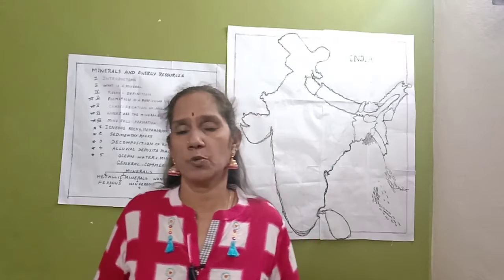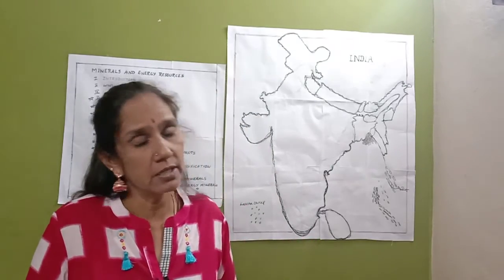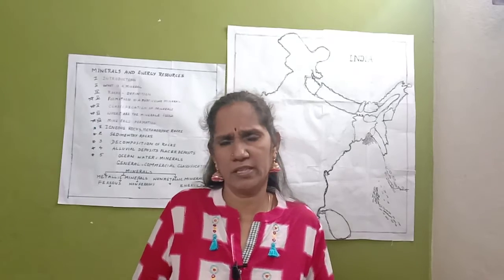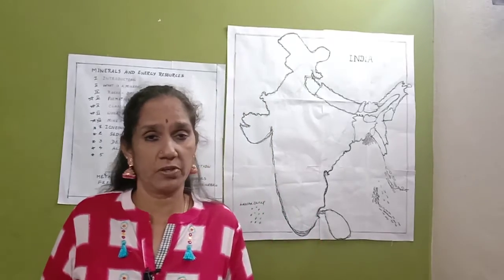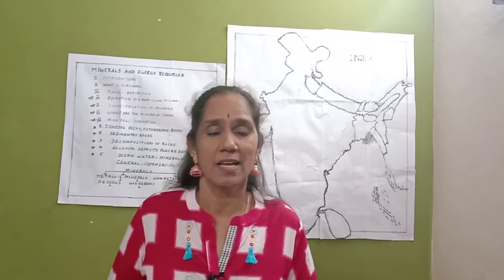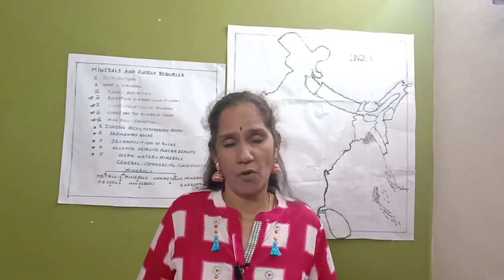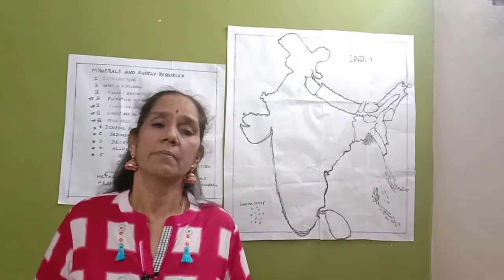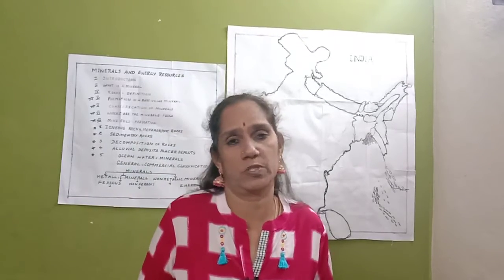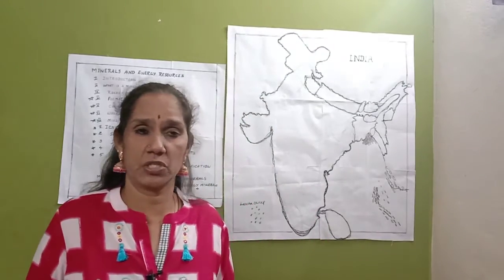In that way, many volcanic mountains are forming on the earth surface. Next, in igneous rocks or metamorphic rocks, various kinds of minerals and metals can be found. What are there? Lead, zinc, copper, tin, all these metallic minerals have been found in metamorphic rocks and igneous rocks in the places of veins and lodes only. This is the first type of formation of minerals.